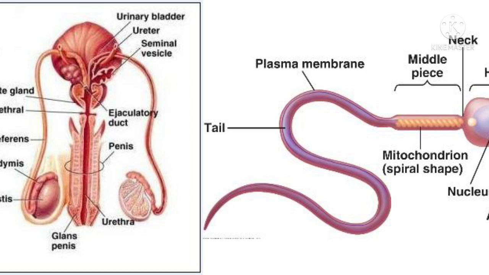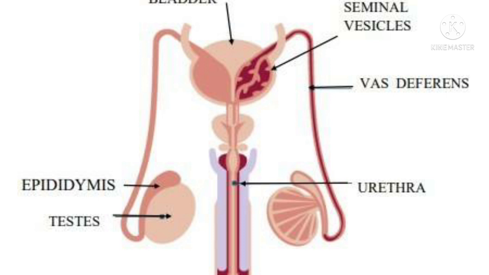Millions of sperm cells are produced, so male gametes are produced in a very large number. Out of this large number, only one male reproductive cell will fertilize the female reproductive cell. So this is the structure of the male reproductive system.